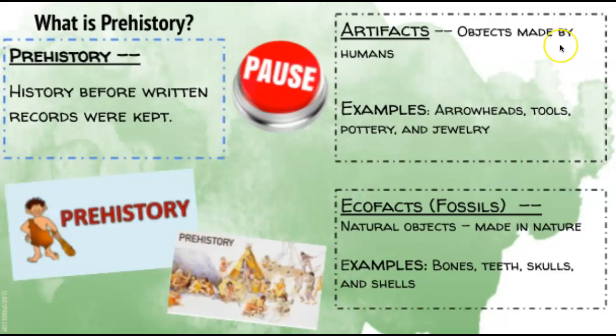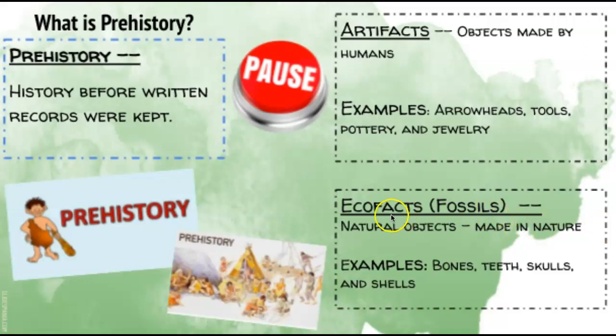Well, we find things like artifacts and ecofacts. Artifacts are objects made by humans. So art is made by humans. So some examples of artifacts are arrowheads, tools, pottery, and jewelry, all things made by humans.